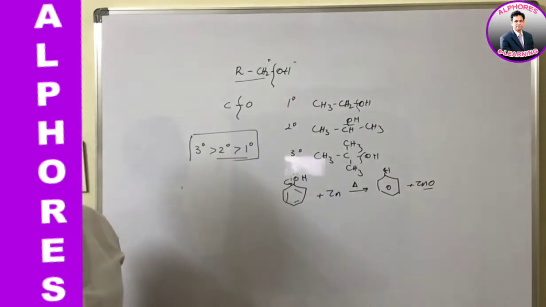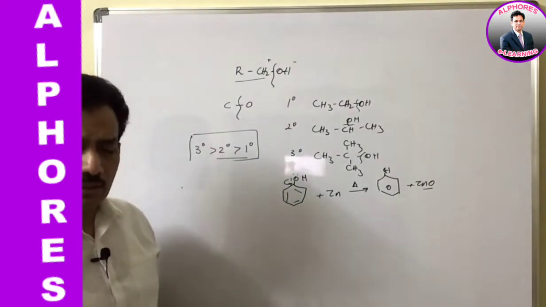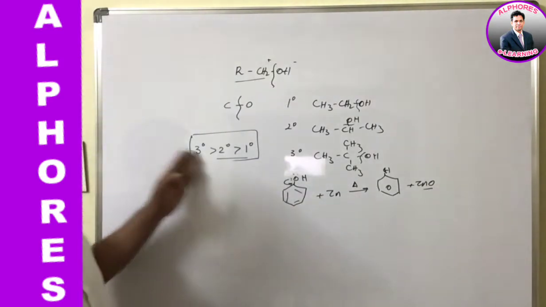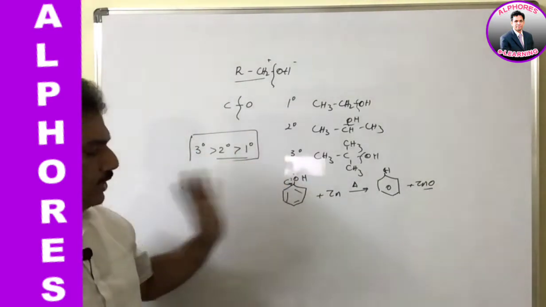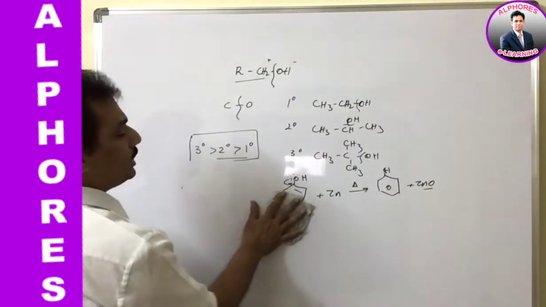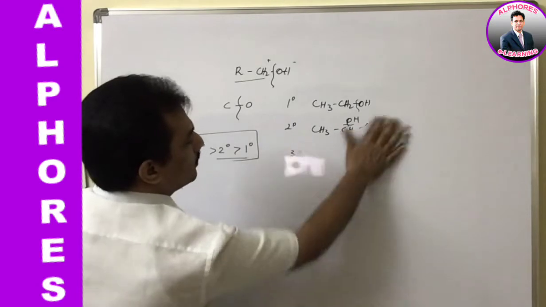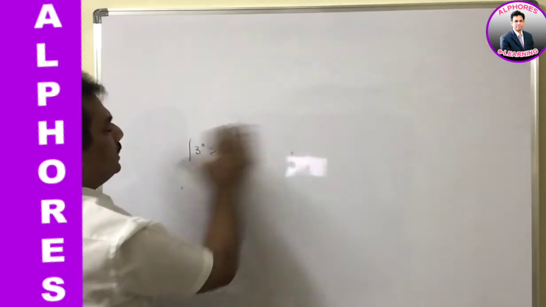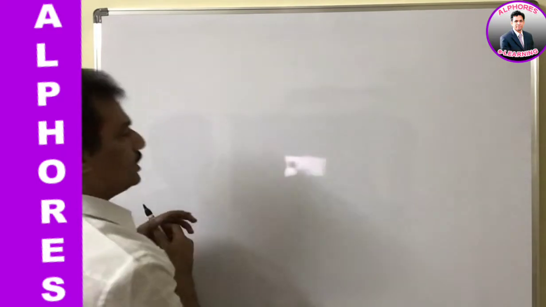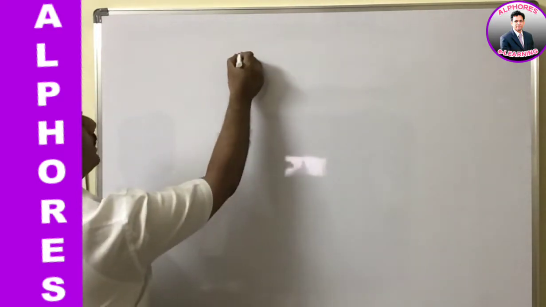We know that the more stable the carbocation, the more easily it forms. That is the reason. And in phenol there is no such reaction except with zinc, and even with zinc it is not forming any carbocation. Remember.